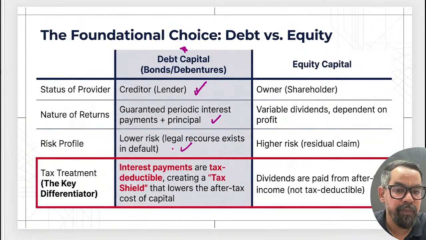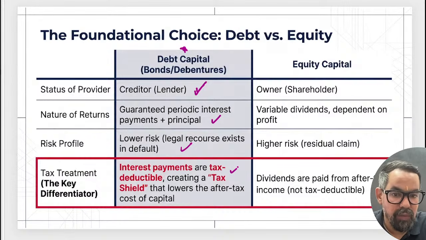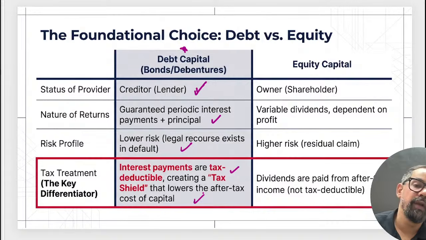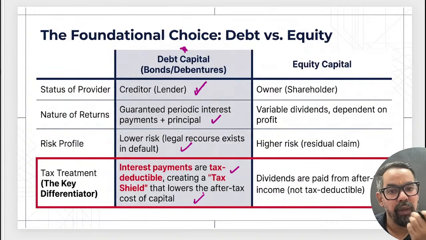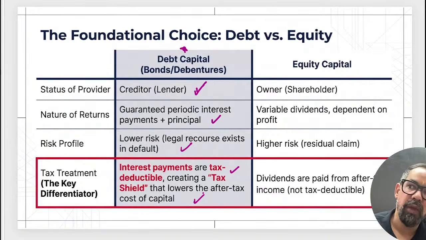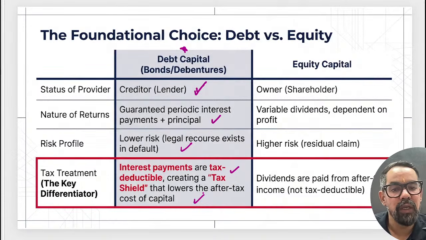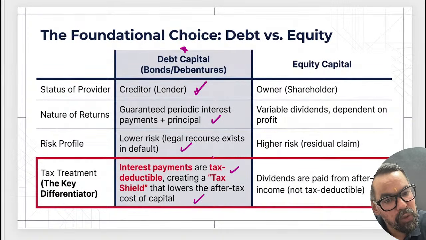Lower risk, and interest payments are tax deductible for the company, creating a tax shield that lowers the profit after tax. When it comes to the capital structure theories, the net income theory generally supports that the portion of debt should be on the higher side.